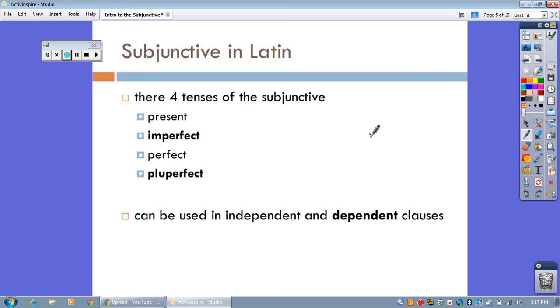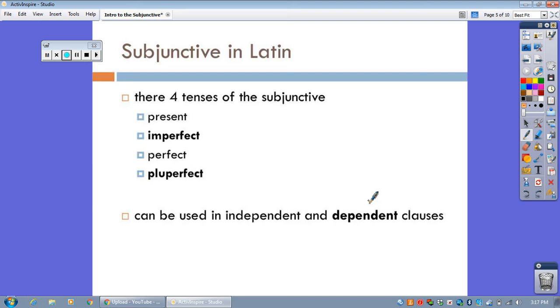The subjunctive can also be used in independent and dependent clauses. This year, we're going to learn about 5 dependent clauses because that is how subjunctives are used by far in Latin. So remember, subjunctive is you're expressing something that's hypothetical or there's a little bit of doubt or vagueness, versus indicative and imperative.